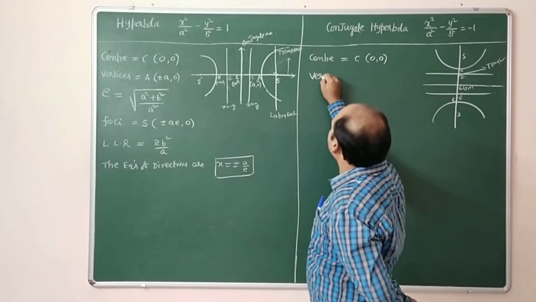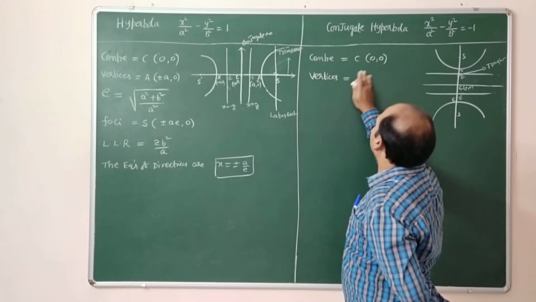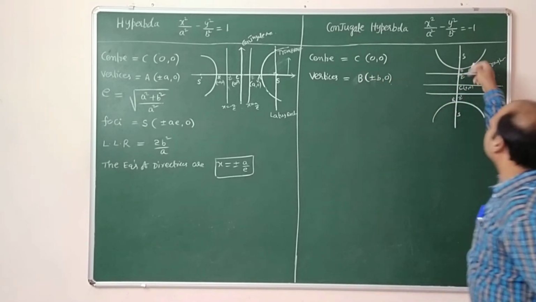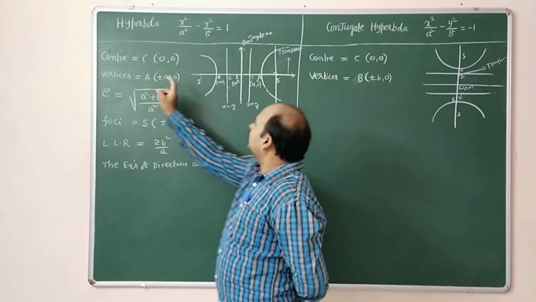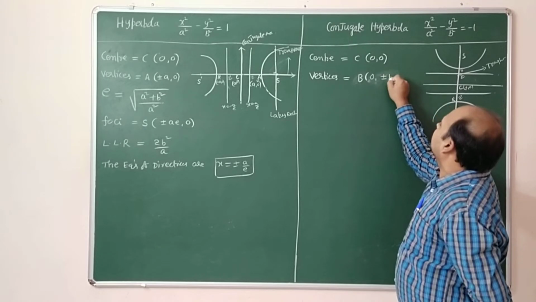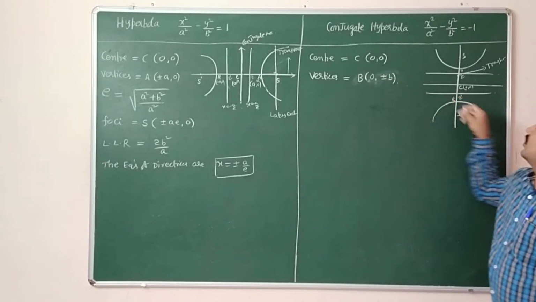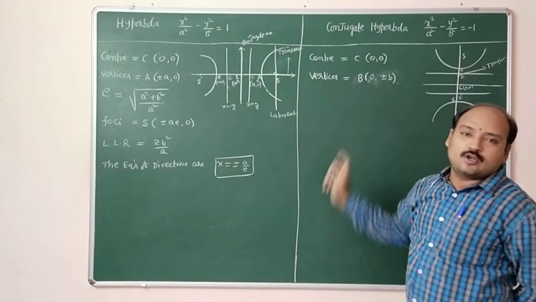Vertices: not A, but B, so here on the y-axis, 0, plus or minus b. Observe carefully. The conjugate axis is the y-axis, so on the y-axis the x-coordinate is 0.